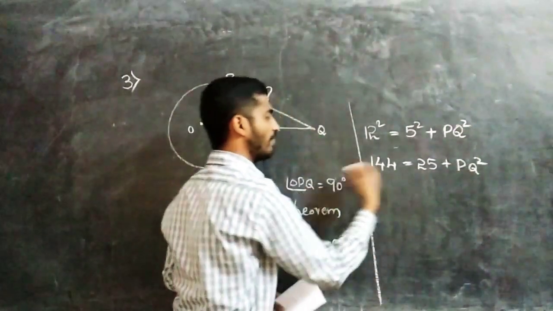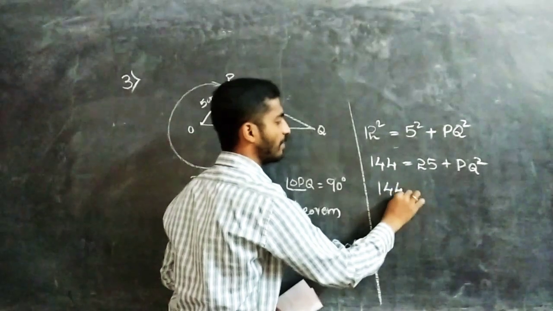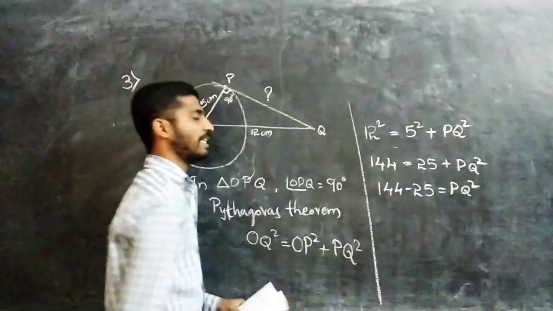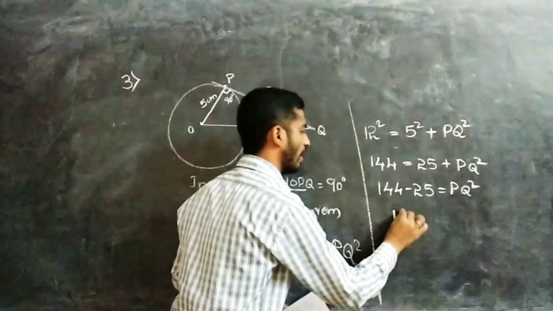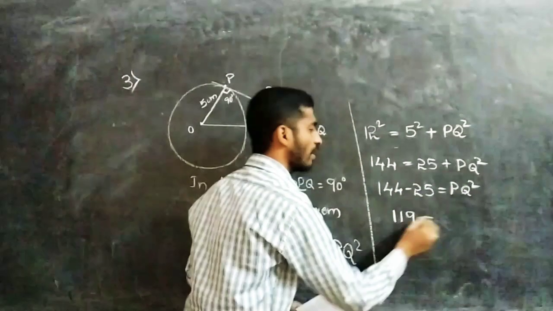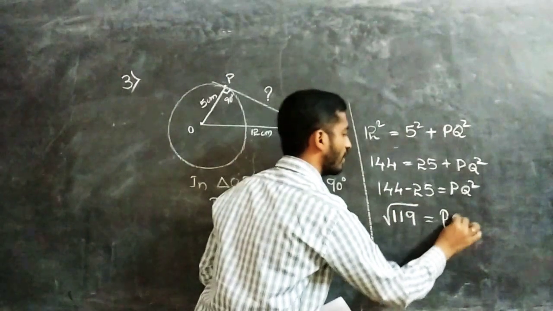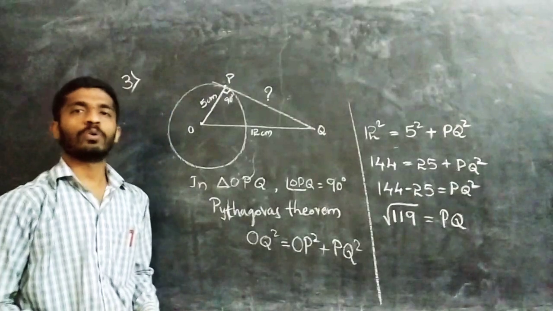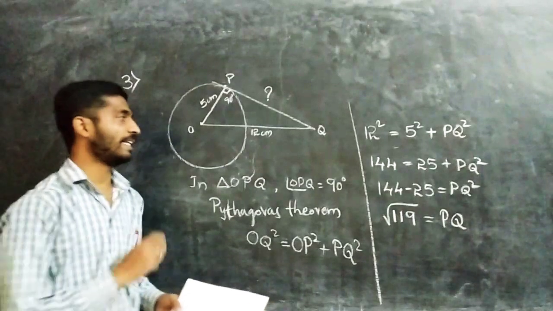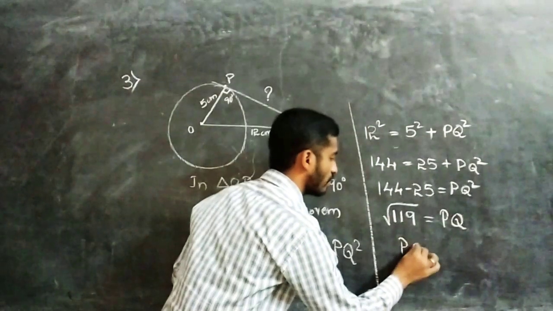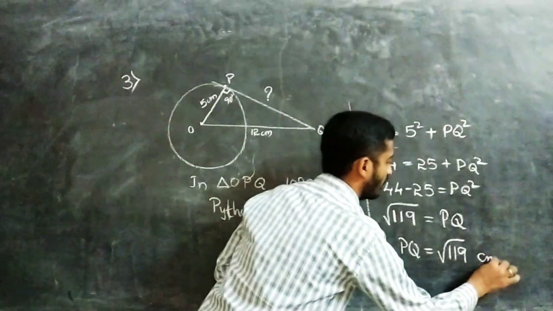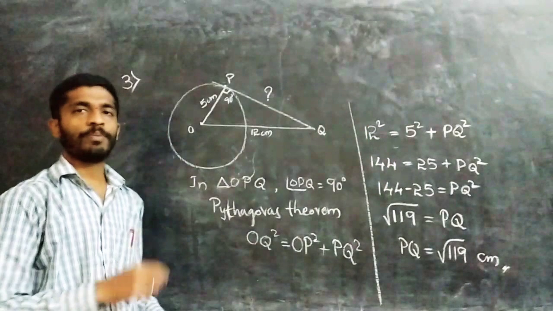Now if we take 25 to the left side, it becomes minus, equal to PQ square. So 144 minus 25, how much do we get? We get 119. Now take the square to the other side, it becomes a square root. So PQ equals root 119. So where is our answer? Our answer is option D. They gave it in centimeters, so you also use the unit: PQ equals root 119 cm. So this option you have to mark as your answer.